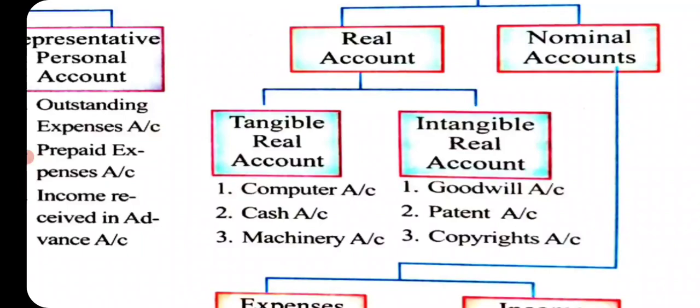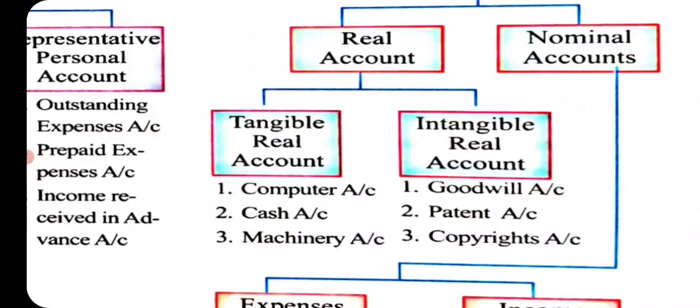Tangible is what we can see with our eyes. For example, computer, cash, machinery, building, land, etc. These are tangible assets, so they are tangible accounts. Second is intangible assets.